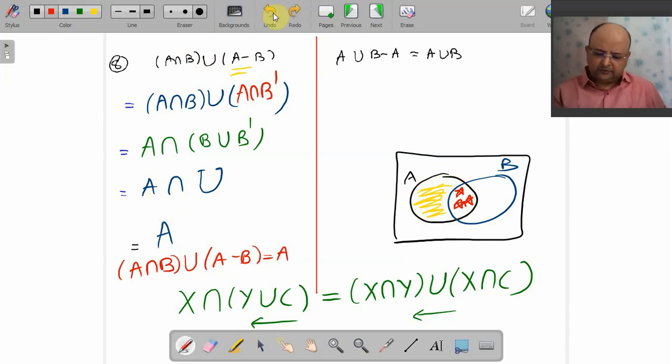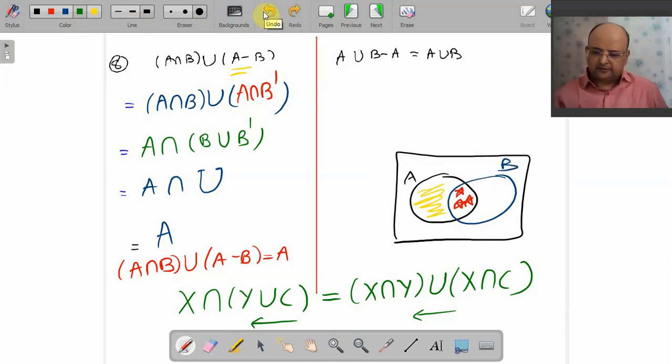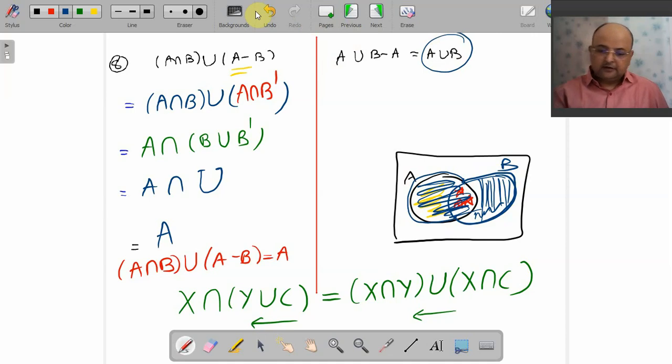So whenever I ask you something in set theory, you always go for visualization of Venn diagram. Ready? Okay, let me go for it. A union B minus A, so this is your A, this is your B minus A. What is their union? Their union is obviously your A union B. Can you visualize that? Sure.